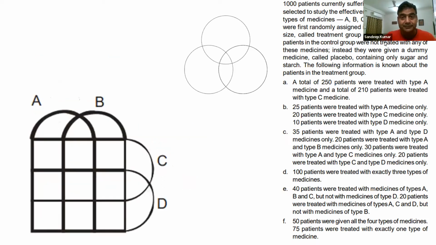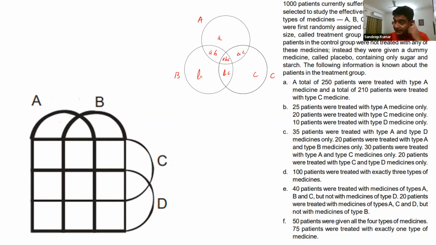Now, this is a typical three set Venn diagram that we are talking about. This is represented as set A. This, let's say, is represented as set B, and this is represented as set C. Now, this region is only A, this region is only B, and this is only C. This region would be AB, this region would be ABC, this region would be AC, and this region would be BC.